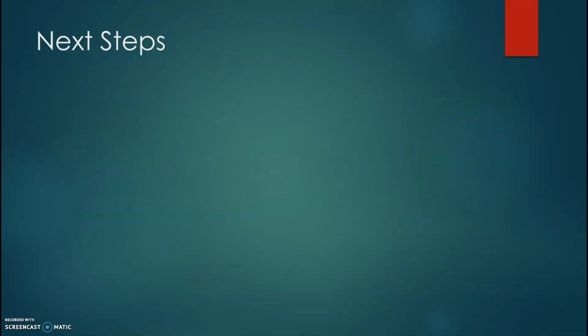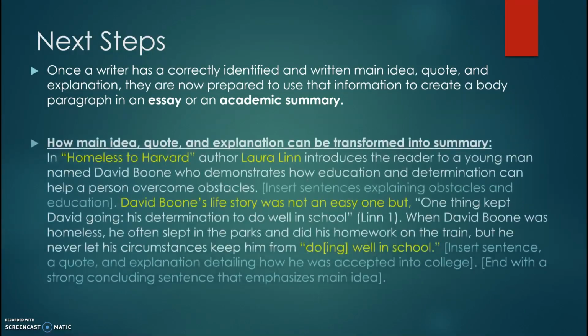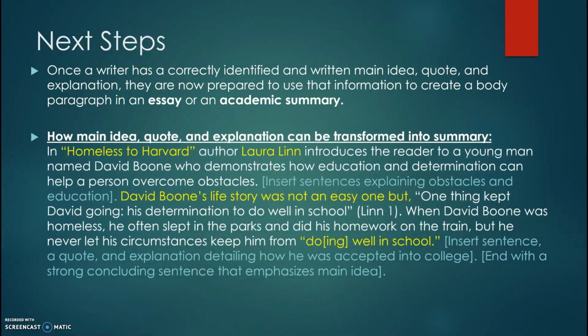Now, here are your next steps. Once a writer has a correctly identified and written main idea, quote, and explanation, they are now prepared to use that information to either create a body paragraph in an essay or to write an academic summary. Now, this is how a main idea, quote, and explanation can be transformed into a summary.